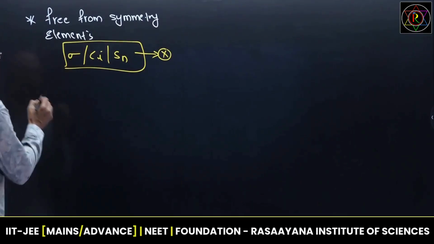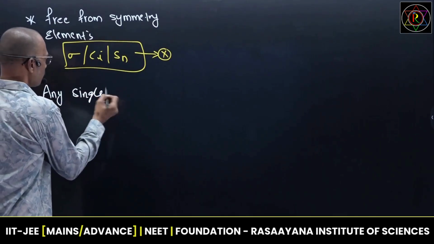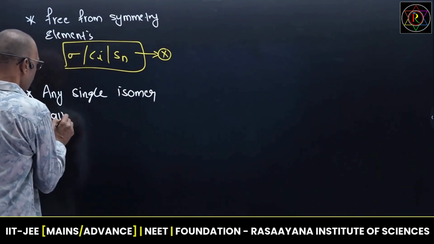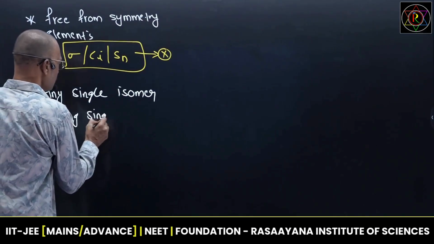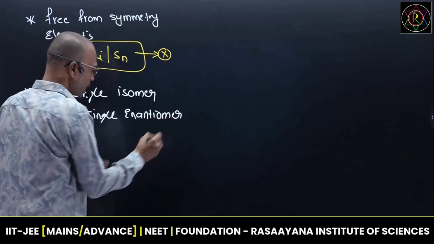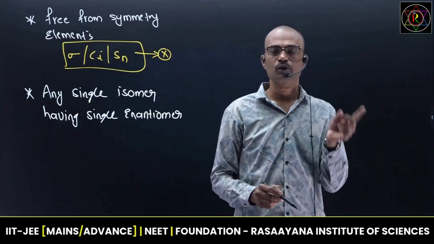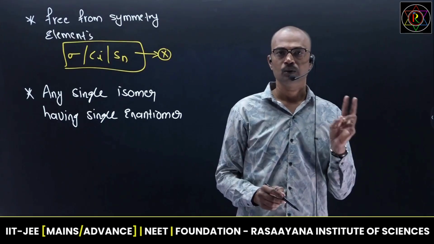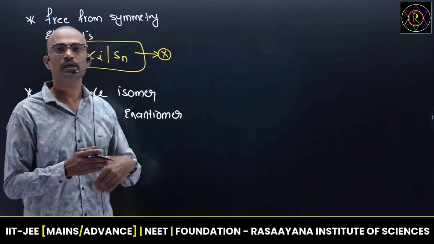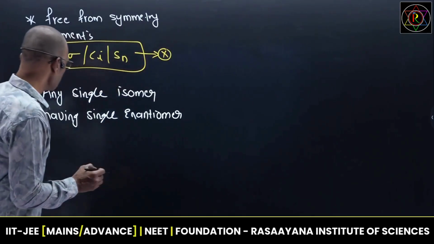And any molecule or any single isomer having a single enantiomer. Suppose one molecule shows an enantiomer to a second molecule. Okay. That molecule never shows an enantiomer to another molecule. Suppose you are standing in front of a mirror, your mirror image is always your enantiomeric character. Right? So I will give one example.